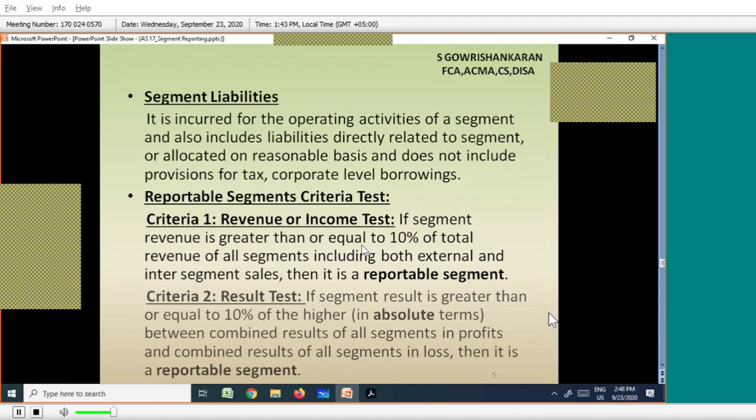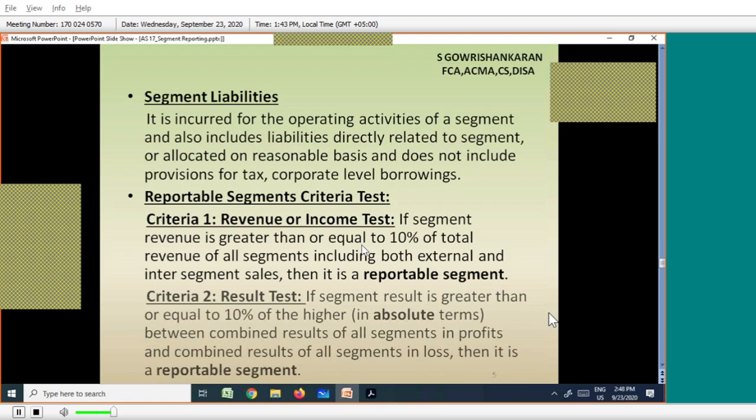All are reportable segments under the revenue test.